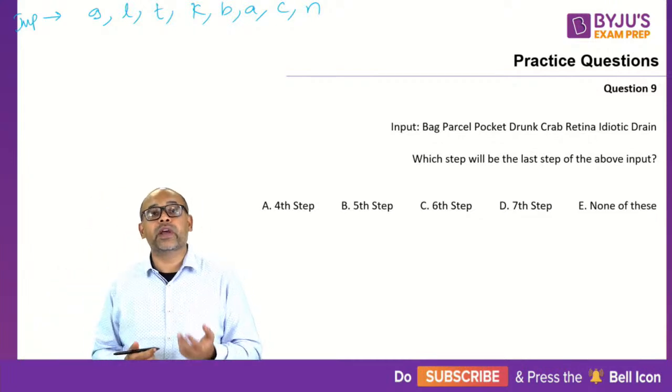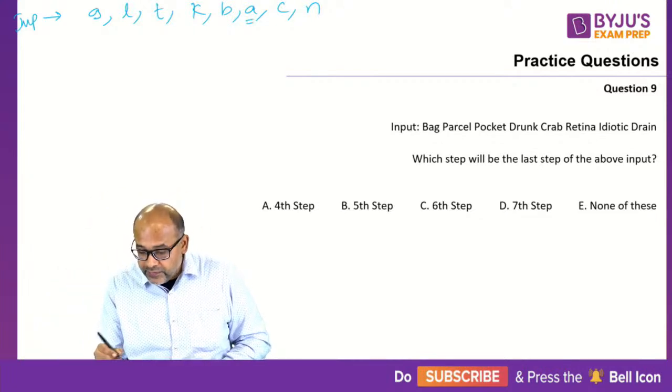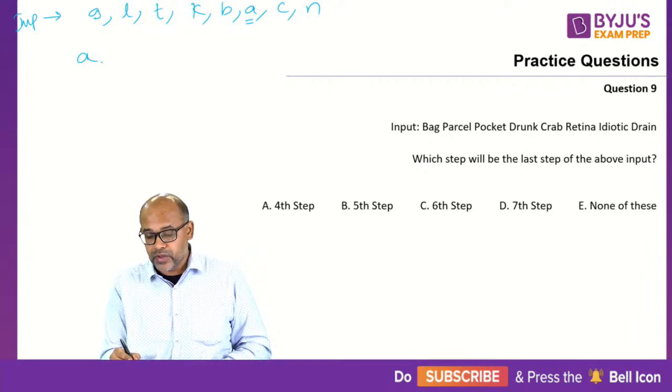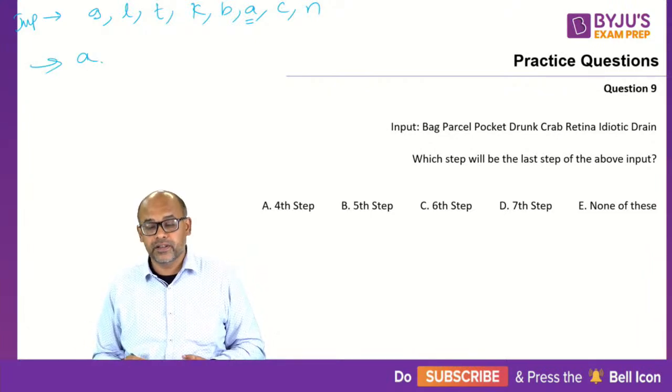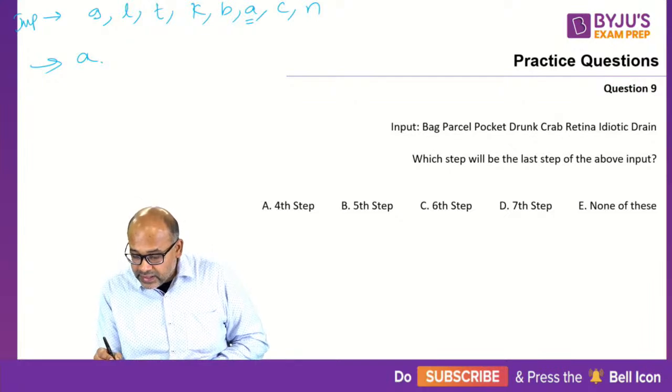So very quickly you can look at it. So first step will be A. So A will come first, so don't write everything. A will come first, right? If A comes, then the next one will be B.